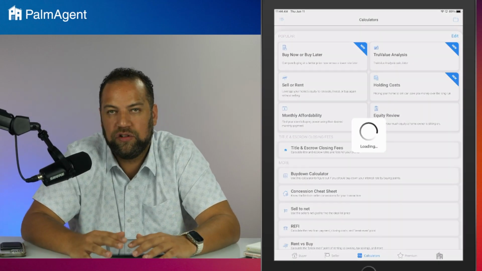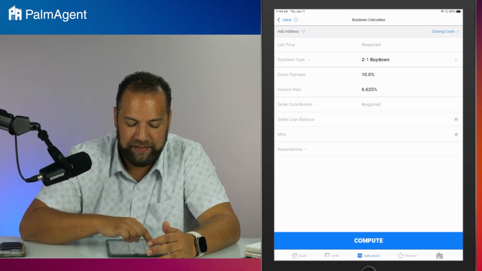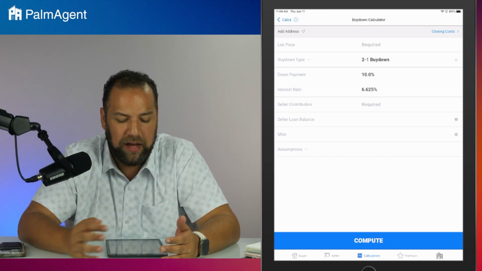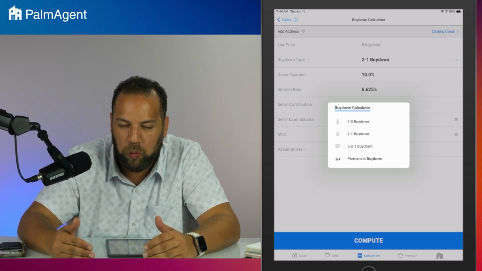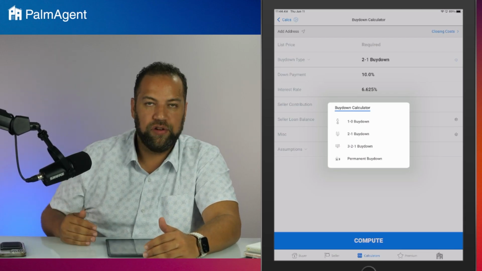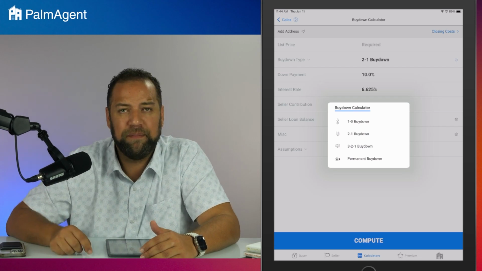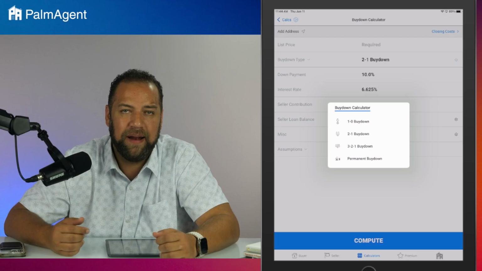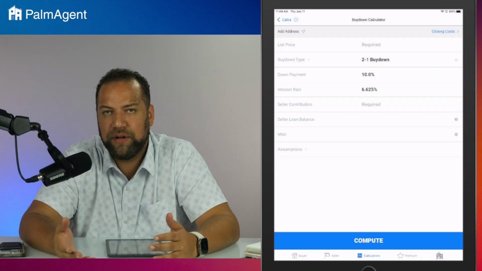Our buy down calculator is awesome for several reasons. First, you'll notice that in the second line item here, you can do a variety of different buy downs. Of course, we've got the temporary ones, very popular right now, 1-0, 2-1, 3-2-1. So you can do those temporary buy downs, but you can also do a permanent buy down where it'll calculate discount points and all that. But I'll just do a 2-to-1 buy down. Those are really popular right now.